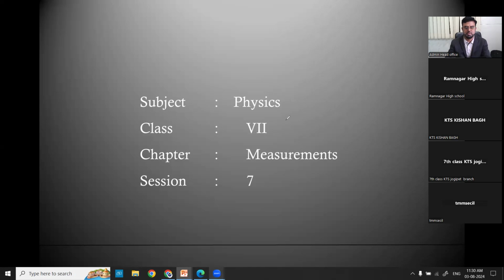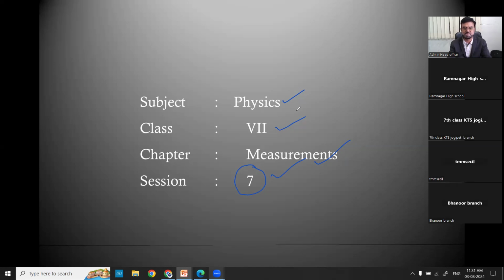As you know, my subject is physics. We are in class 7th. Our ongoing chapter number 1 is measurement. Today we are entering session number 7, or probably the last session, because next week we are going to start a new chapter.